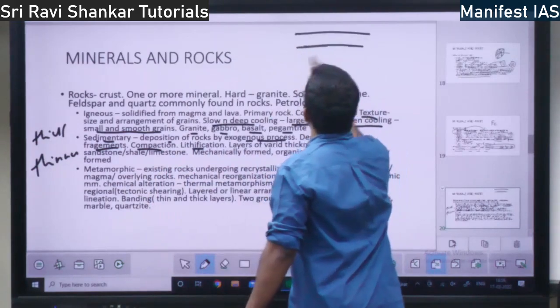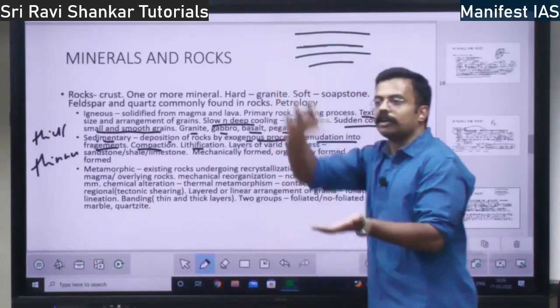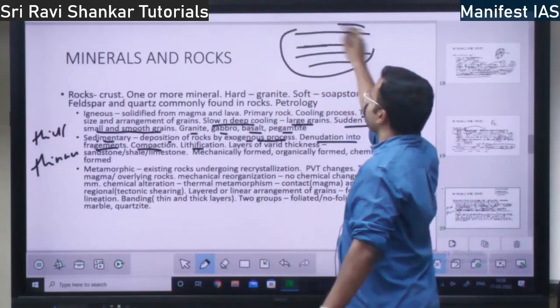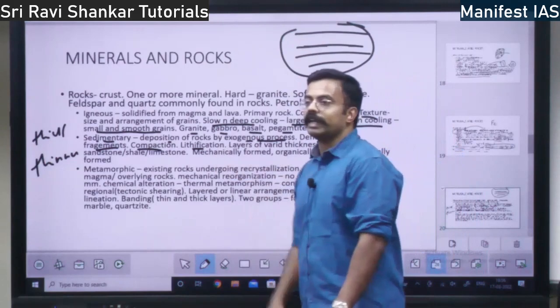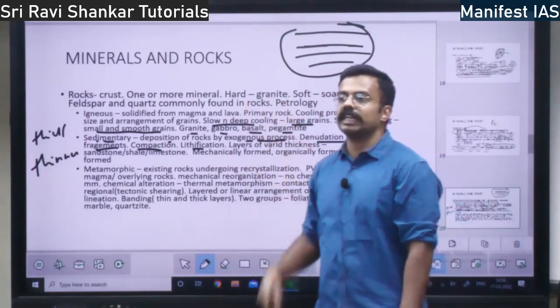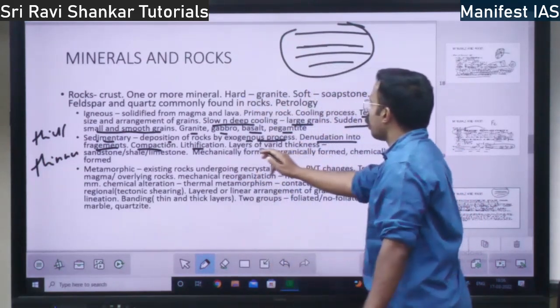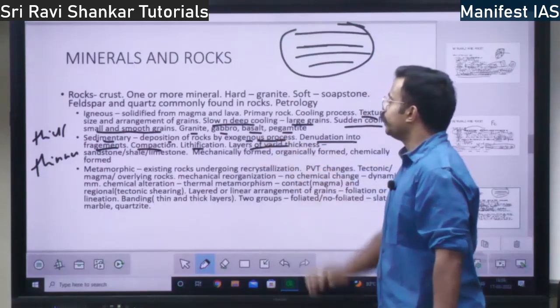One layer of thick rock, one layer of thin rock, all of them will get compacted and one big rock will form. The layers will be visible. So that is called lithification: different layers within a rock, layers of varied thickness.